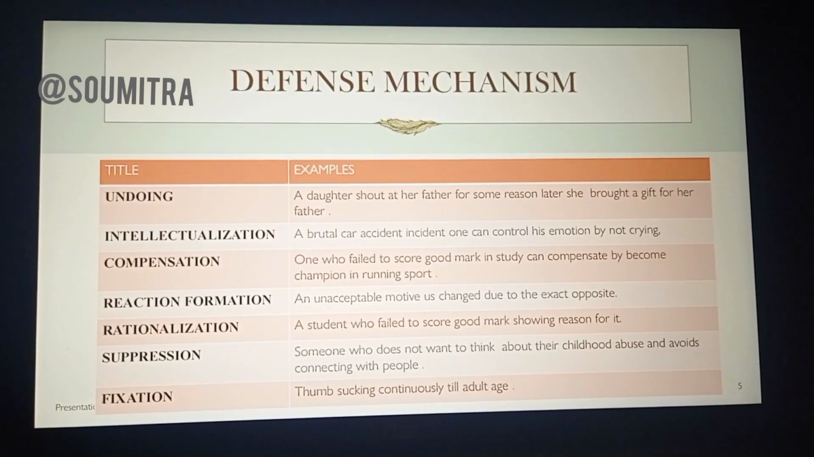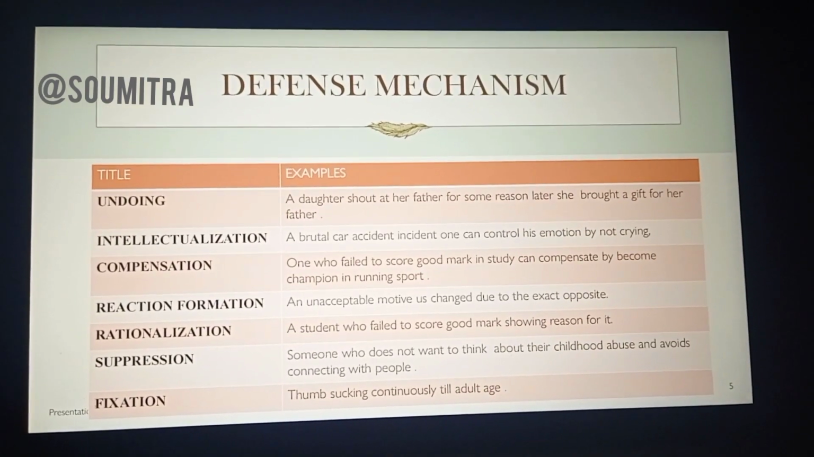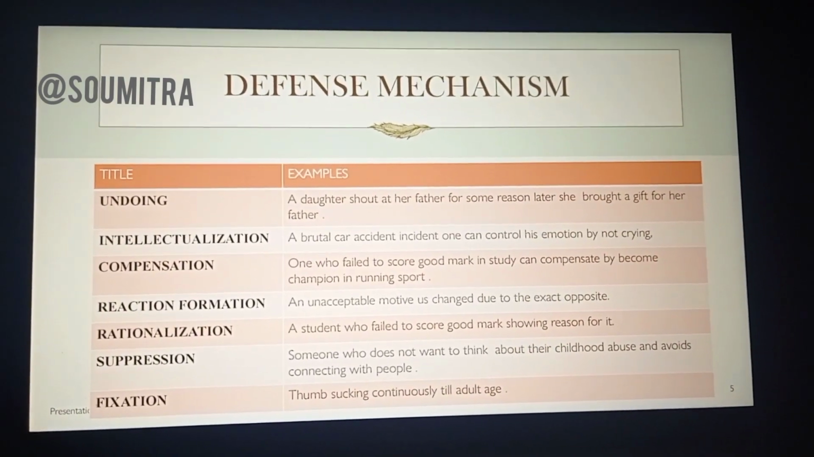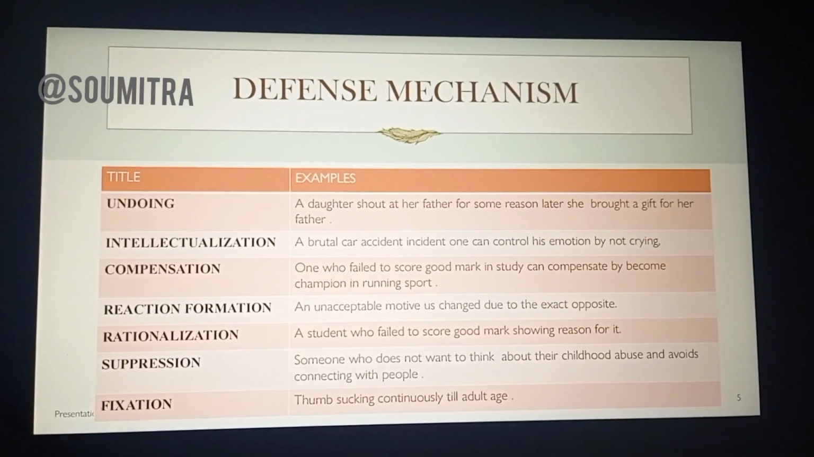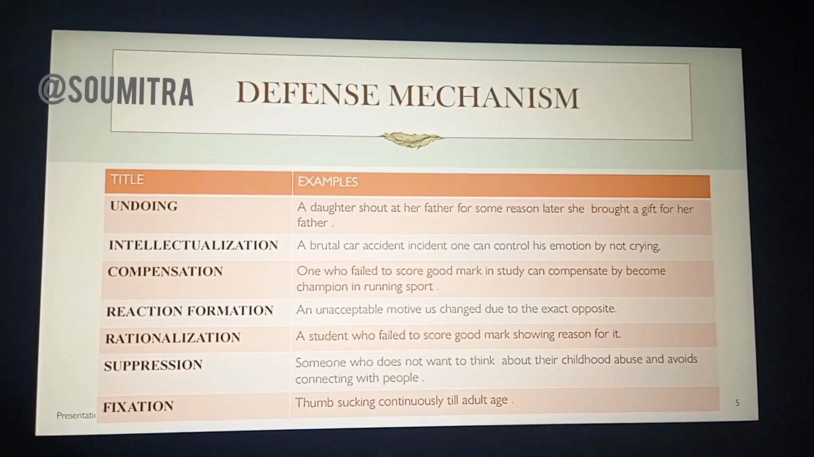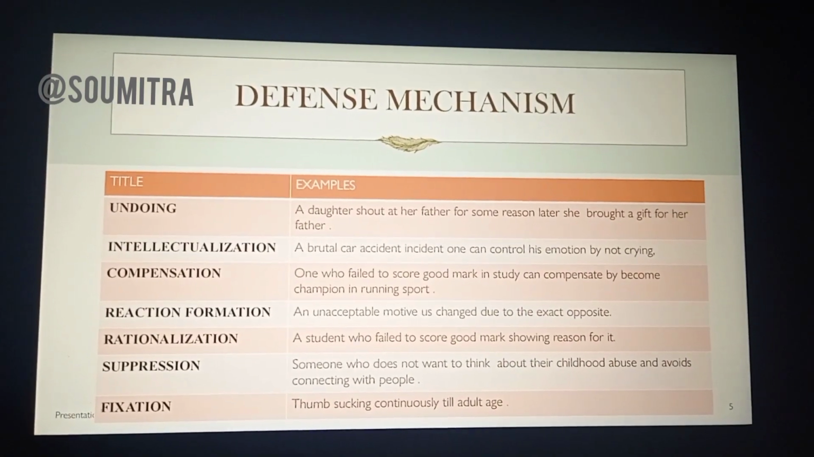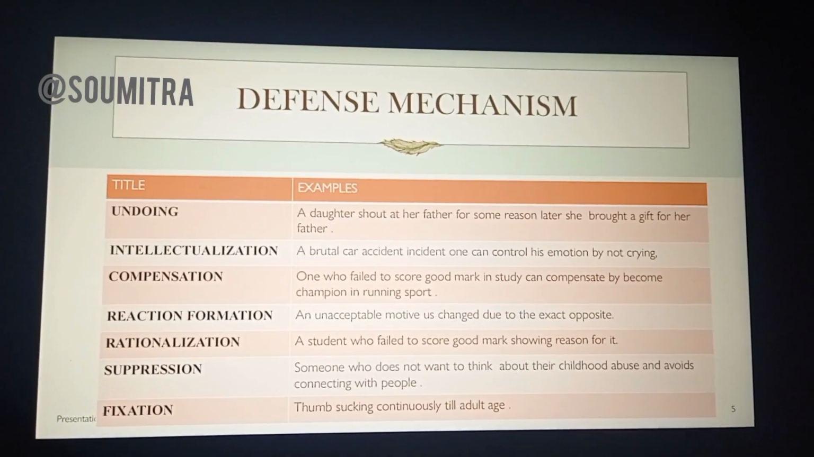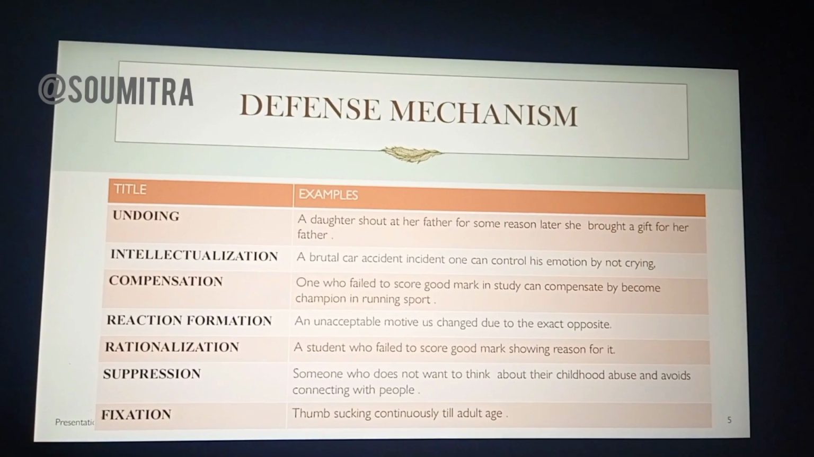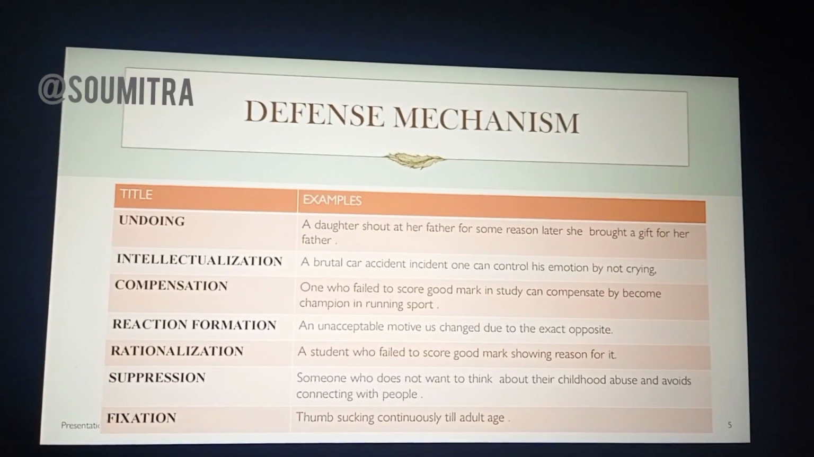Then we'll see the fixation. Thumb sucking continuing till adult age, like it's fixed. It's a kind of defense mechanism where the characteristics of an individual will be fixed till adult age. So thumb sucking is a milestone of a child's age, right? It could be continuous or attached up to adult age, right? So these are the defense mechanisms that I explained.